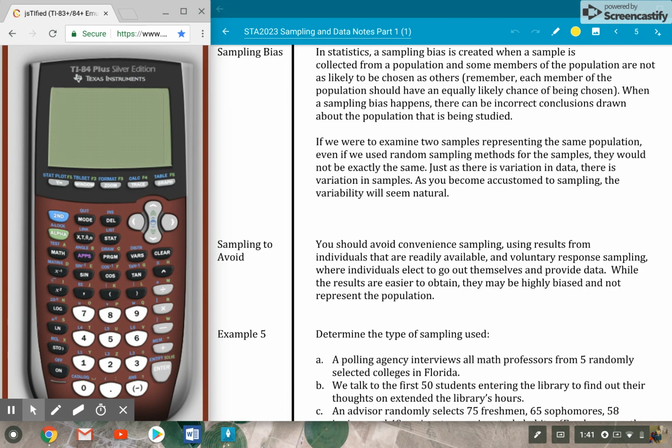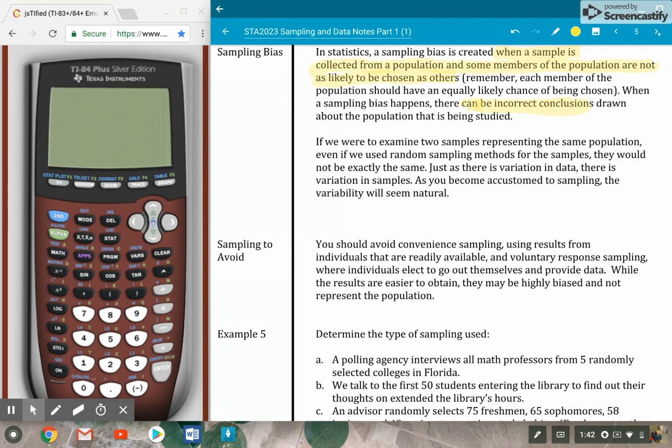Sampling bias occurs when the sample collected from the population is such that some members of the population are not as likely to be chosen as others. You're leaving out a certain group of people, either purposefully or on accident. And when you're leaving out a whole group of people, then you can have incorrect conclusions because you've left off a whole swath of the population.